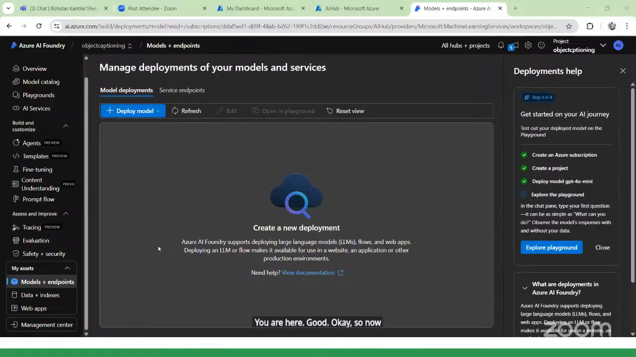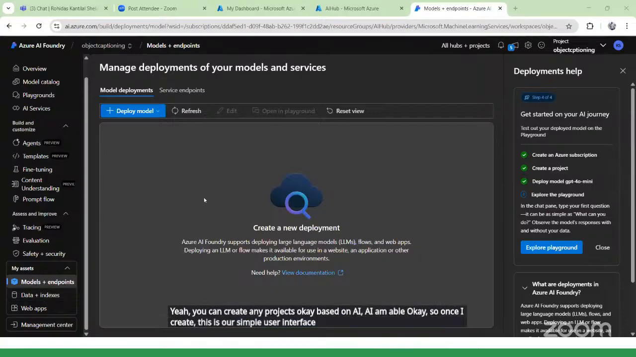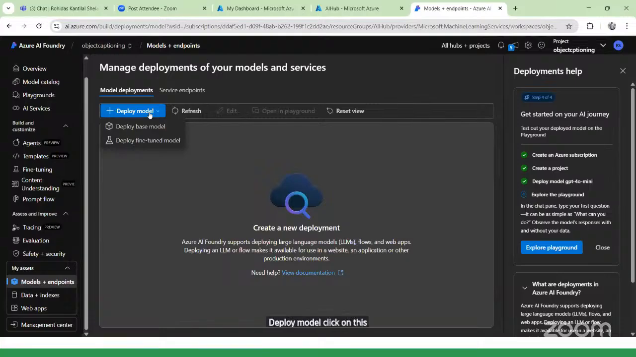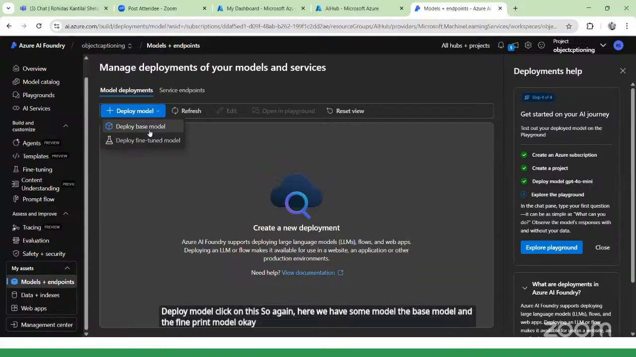Yeah, you can create any project based on AI and ML. So once I create, this is our simple user interface. From this user interface, we can click on Deploy Model. Click on this. Here we have the base model and the fine-tuned model. We can click on deploy the fine-tuned model.